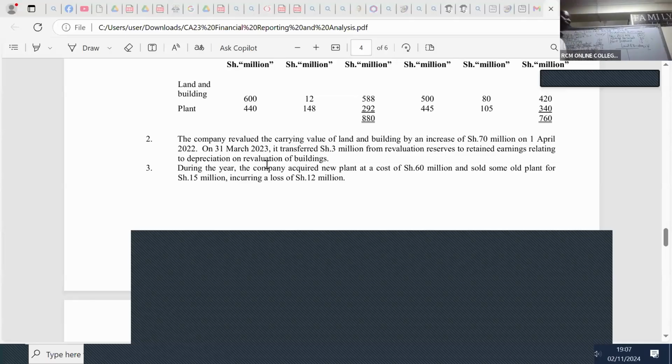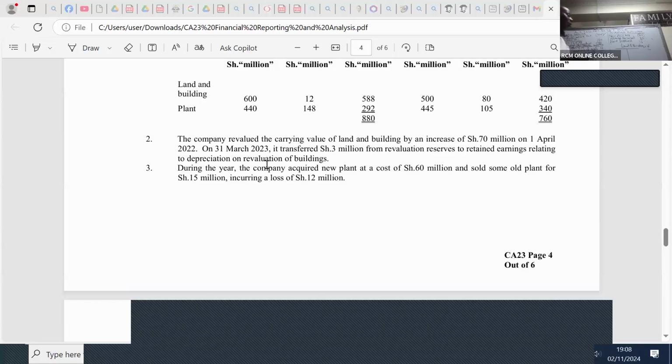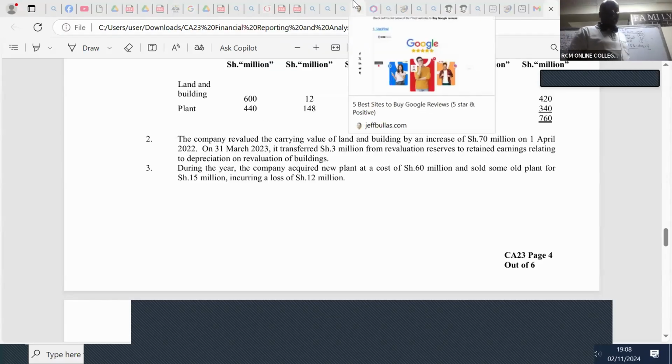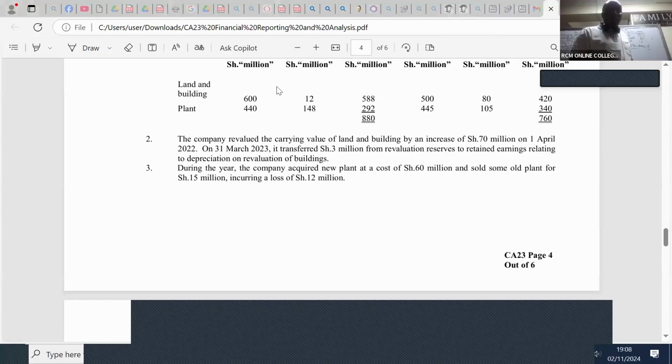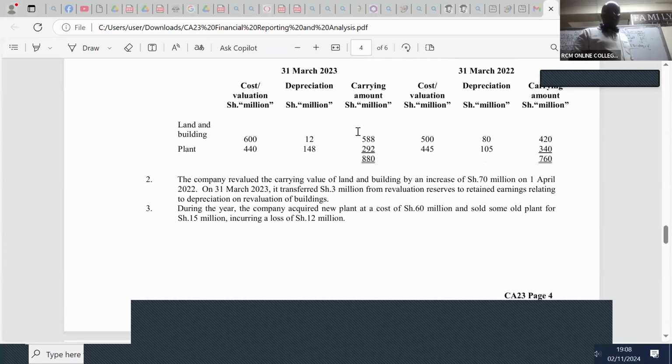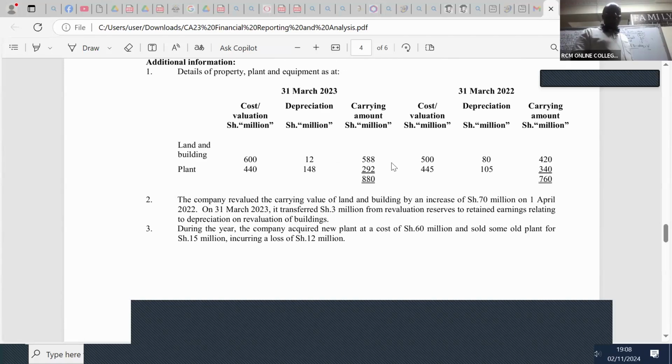Now, I would want us to look at the land and buildings account. This is an asset. The balance breakdown is here. We have land and buildings balance brought down. How much do we have for land and buildings? Remember, we work with net book value.